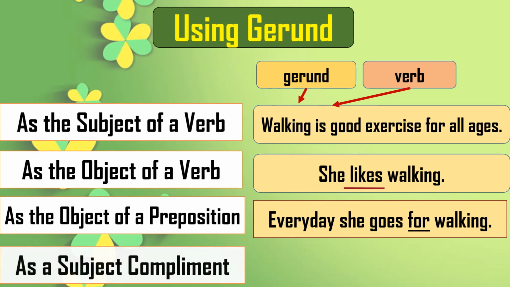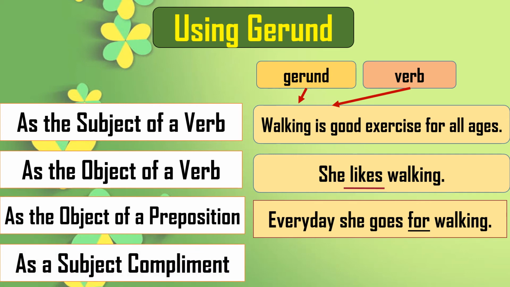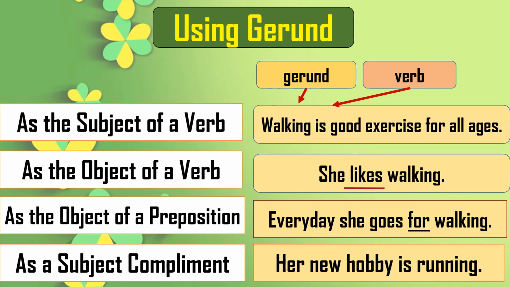And the next use is as a subject complement. How is that? Read the sentence. Her new hobby is running, or her new hobby is walking. You can use the same gerund again and frame the sentence. So here it is complementing the subject. In this way you can use a gerund in different ways. This is some additional learning we have done just now.